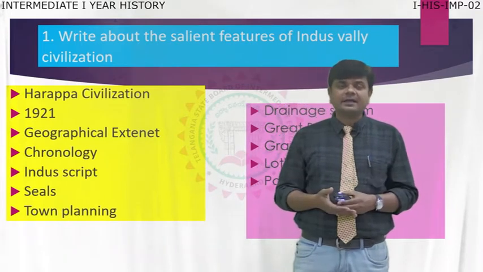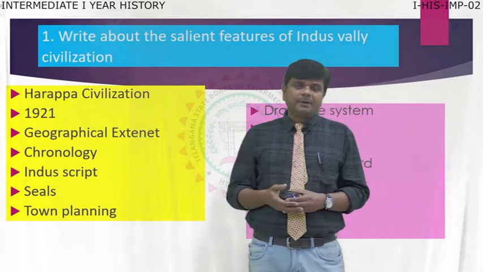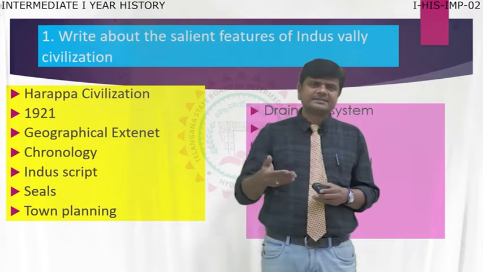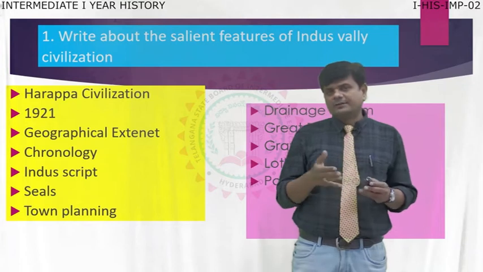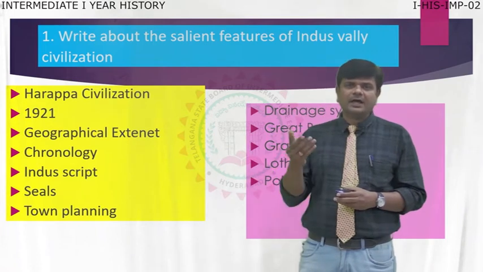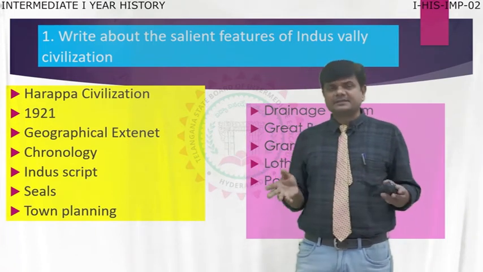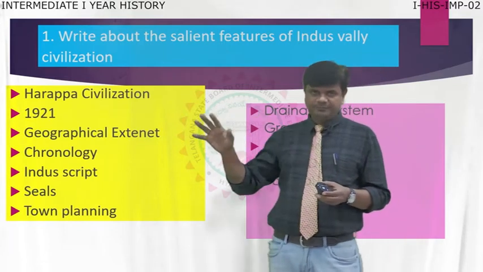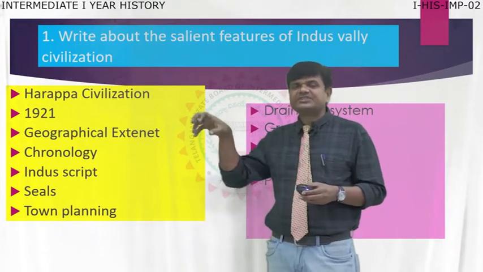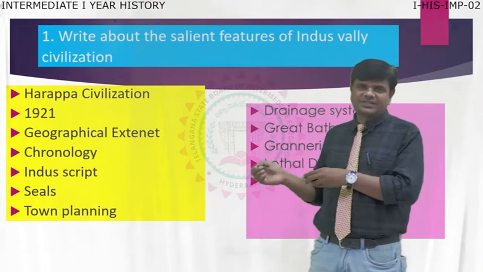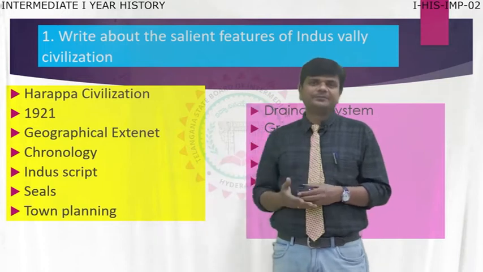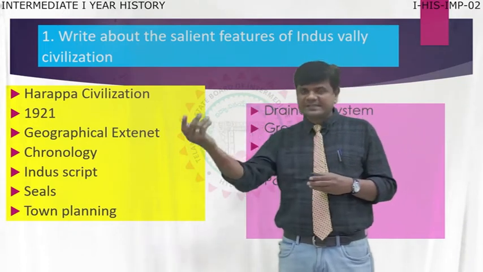Nowadays Pakistan, the old Pakistan, was part of India. So many places in Pakistan and Afghanistan also, the archaeologists located: Harappa, Mohenjo-daro, Kalibangan, Dholavira, Lothal. Like that, they discovered many places. So for the extension of Indus Valley civilization or Harappa civilization, you can write these states' names. While writing geographical extension, you have to write the names of the states where the civilization extended, how it reached the corners of these states.